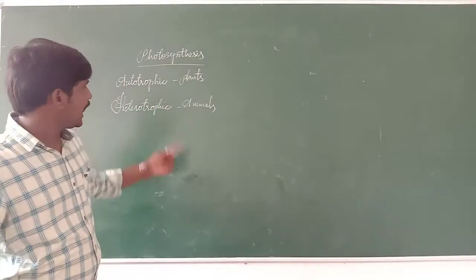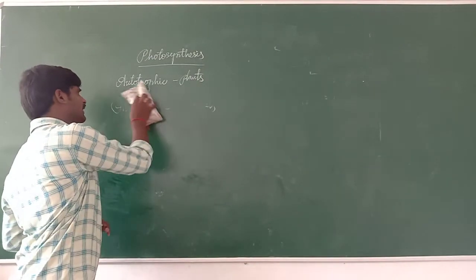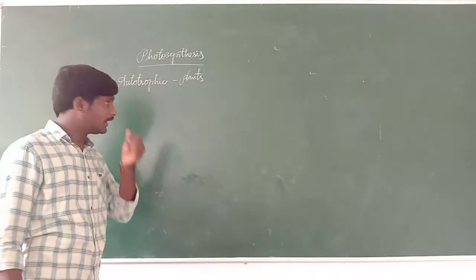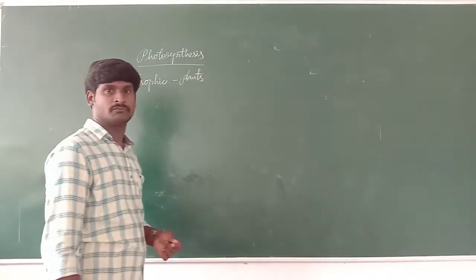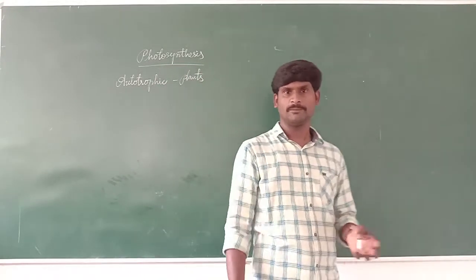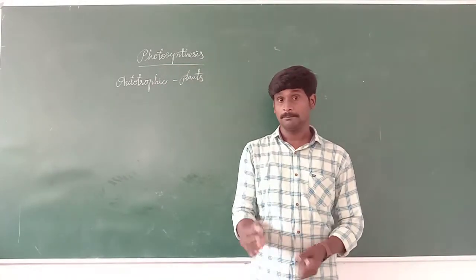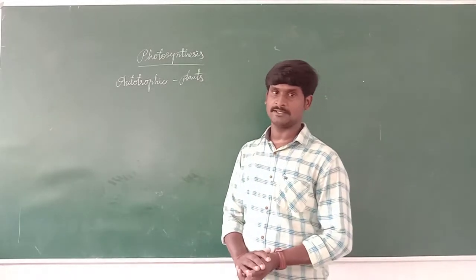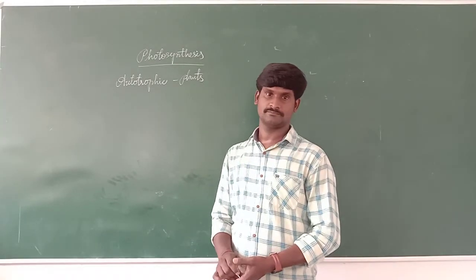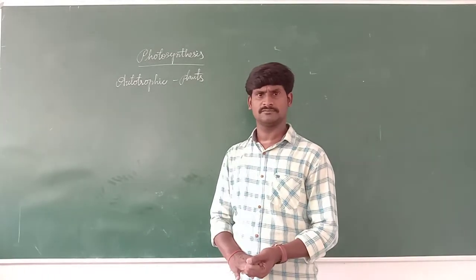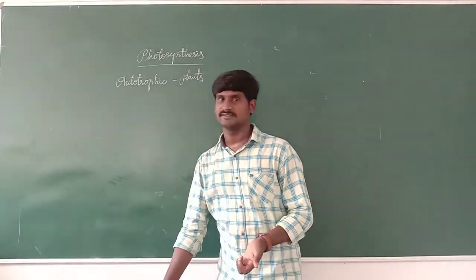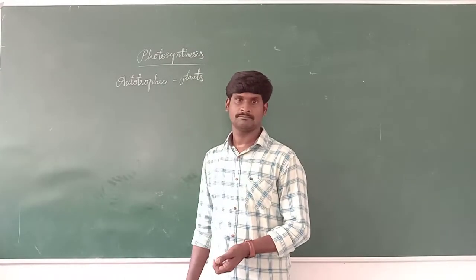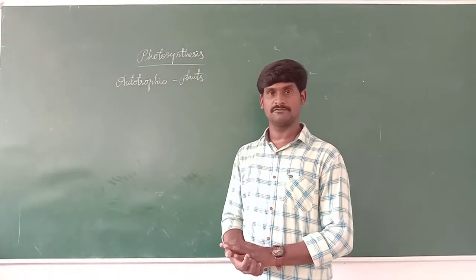Now we are discussing how plants prepare their food. Why are plants called autotrophs? We are going to learn about that. Because only plants can prepare their food, that's why plants are called autotrophs. What is the process? It is the process called photosynthesis. By that process, the plant can prepare its food.